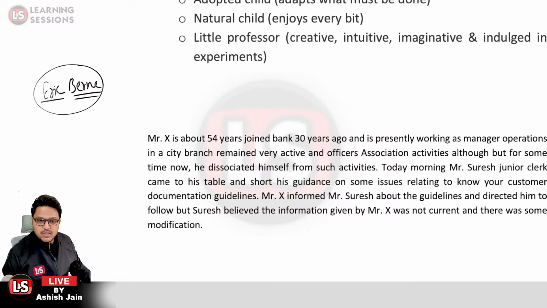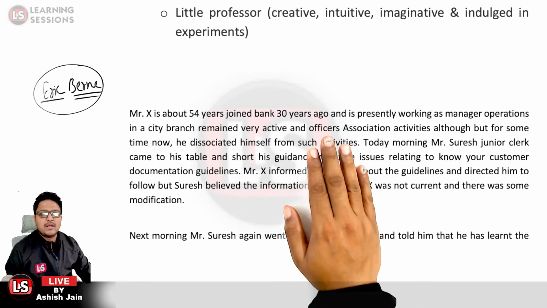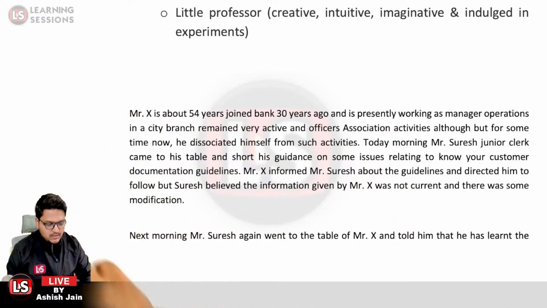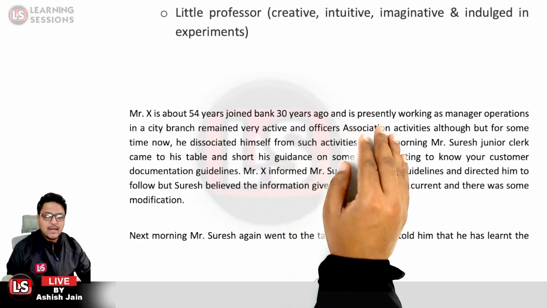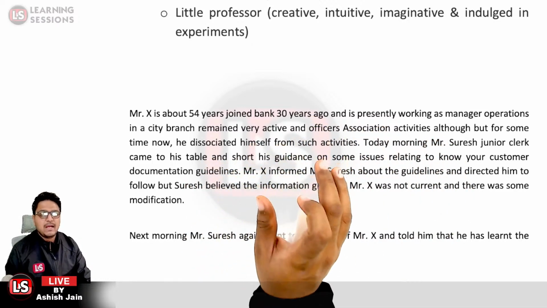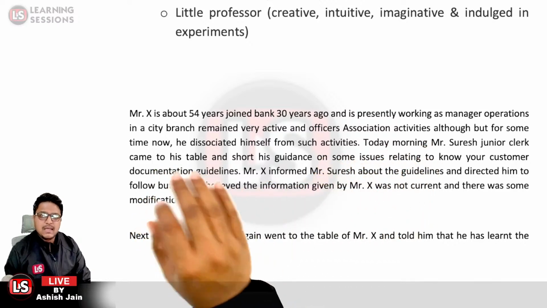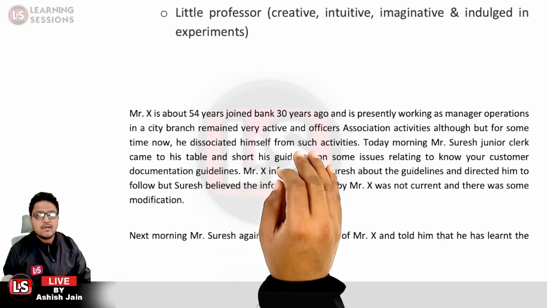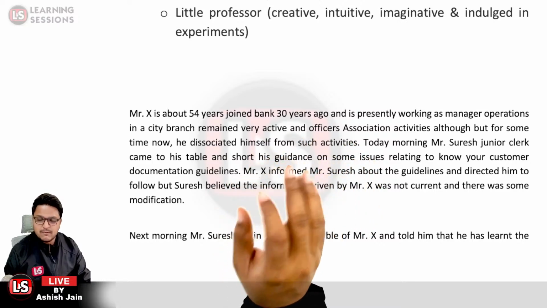So let me just reduce the size over here. Okay, now this is fine. Mr. X is about 54 years old and joined the bank 30 years ago. Mr. X here is an employee, and he is presently working as manager operations in the city branch. He remained very active in officer association activities, although for some time now he has disassociated himself from such activities. So Mr. X is a person who is 54 years old and has been working in the bank for the last 30 years.